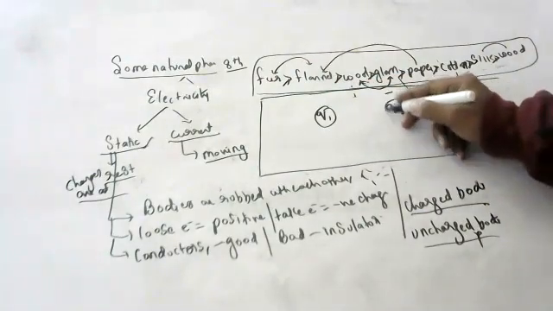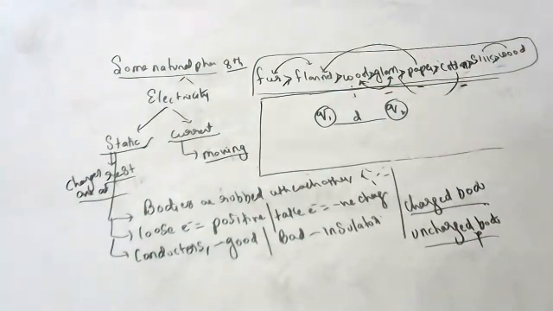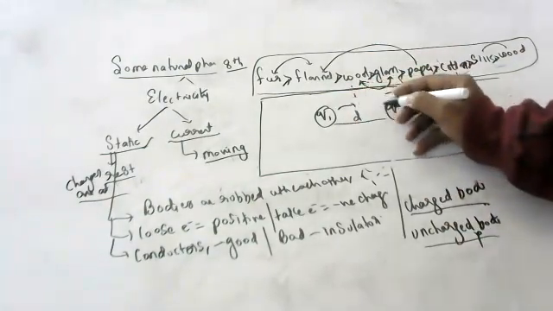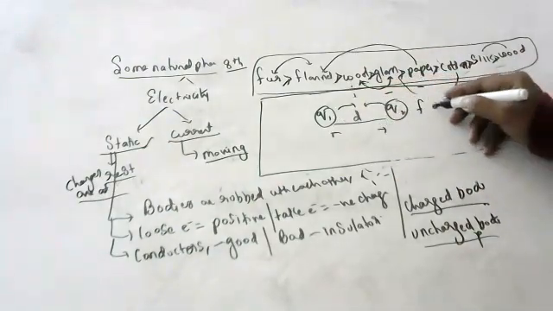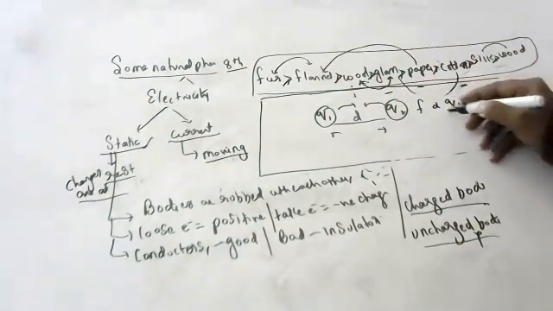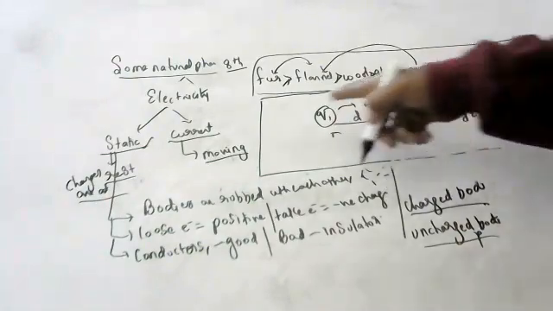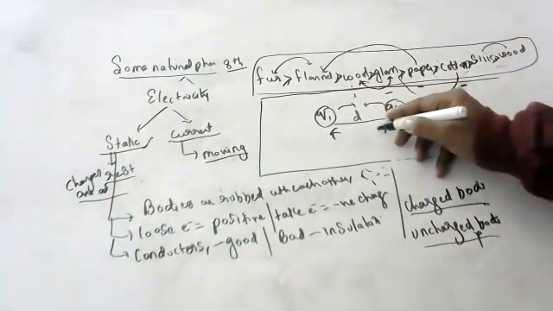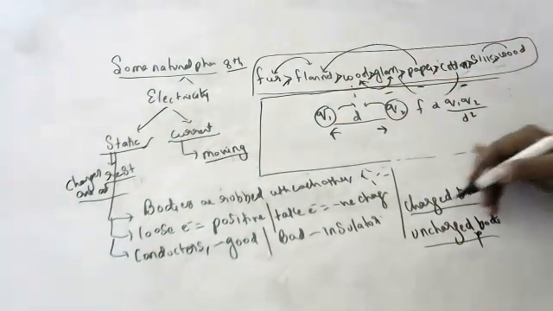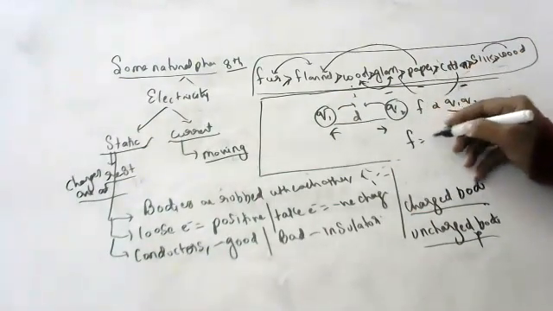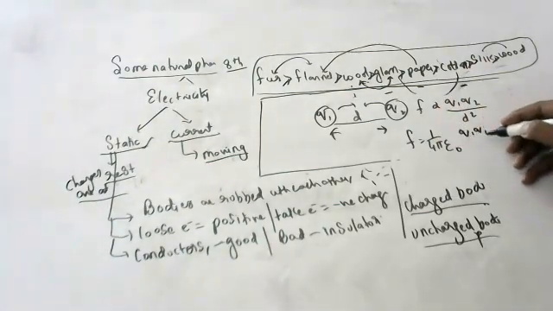When two charges Q1 and Q2 are separated by a distance d, they may attract or they may repel with a force which is directly proportional to Q1 Q2 by d square. Remember, children. No, sir, I don't want proportionality. Means you have to put a proportionality constant: 1 by 4 pi epsilon naught Q1 Q2 by d square.